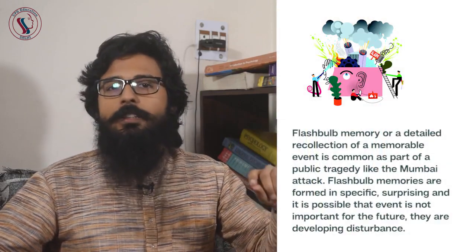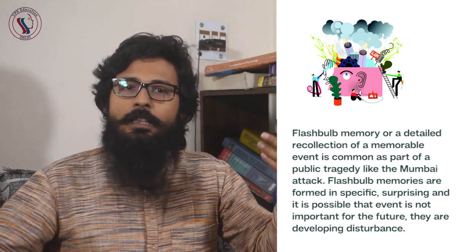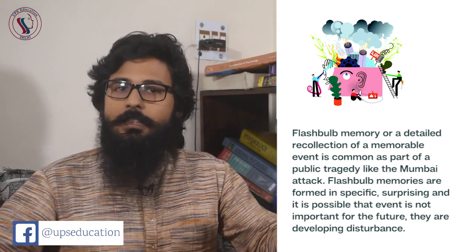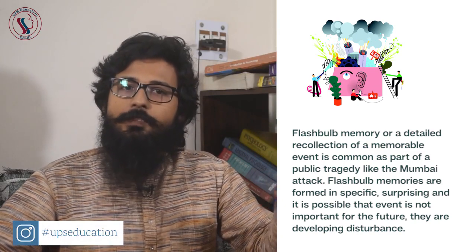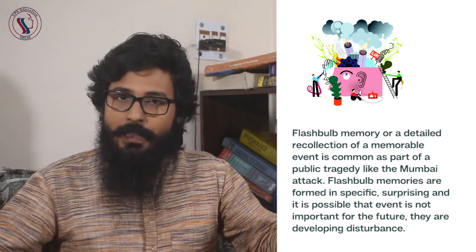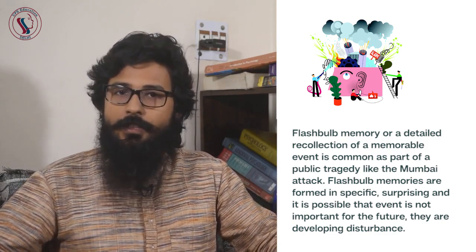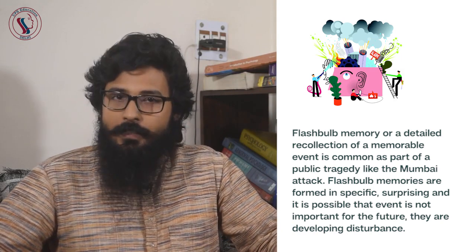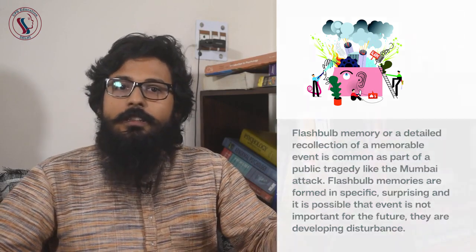Flashbulb memory, or a detailed recollection of a memorable event, is common as part of public tragedy like the Mumbai attack. Flashbulb memories are formed in a specific, surprising situation, and it is possible that the event is not important for the future. That particular information is not useful for us. So, the correct answer is C, a specific, surprising and unimportant event.